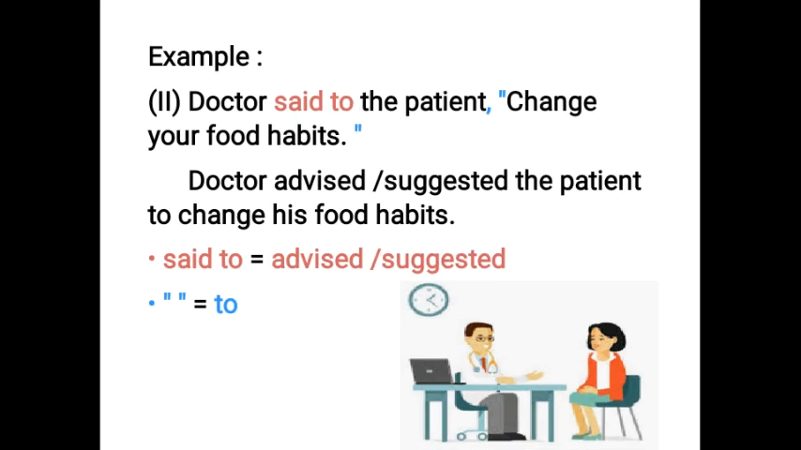Second example, doctor said to the patient, change your food habits. When we change it into indirect speech, it will become, doctor suggested or advised the patient to change his food habits. Here, we will write suggested or advised in place of said to or inverted comma because in reported speech, doctor is suggesting or giving advice. Your changes to his because doctor is referring to the patient.